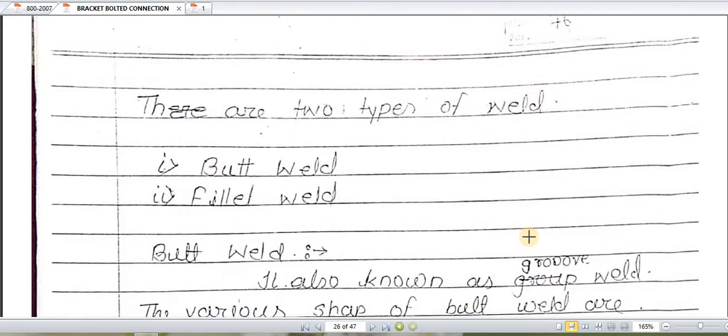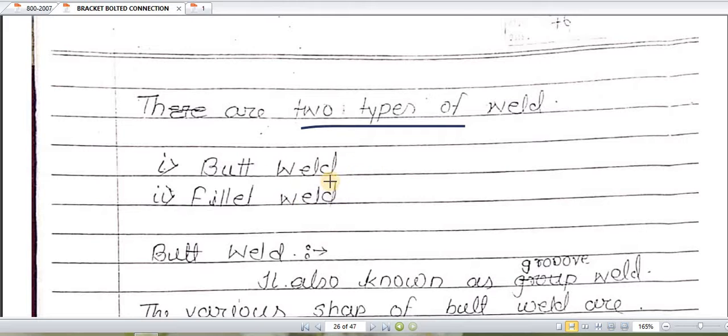So we will go through the different types of welded connections. Already we have seen the types of bolted connections. What were the types of bolted connections? Bolted connections were lap joint and butt joint. In the same way, there are two types of welded connections: butt weld and fillet weld. These are the two types of welded connections: butt weld and fillet weld.